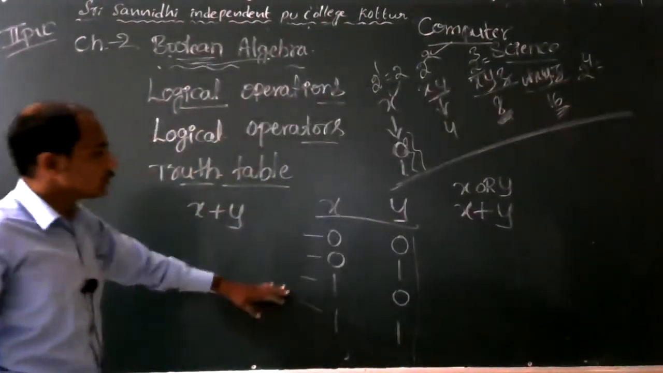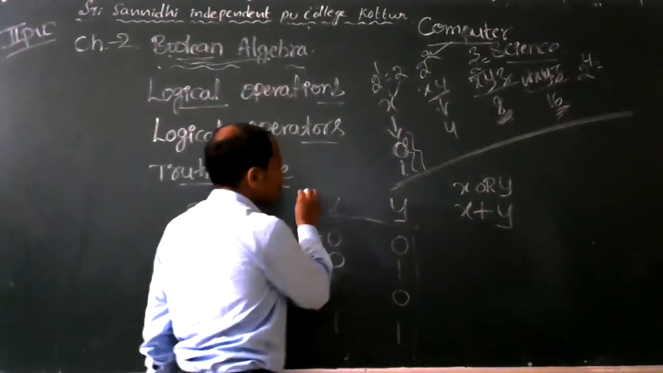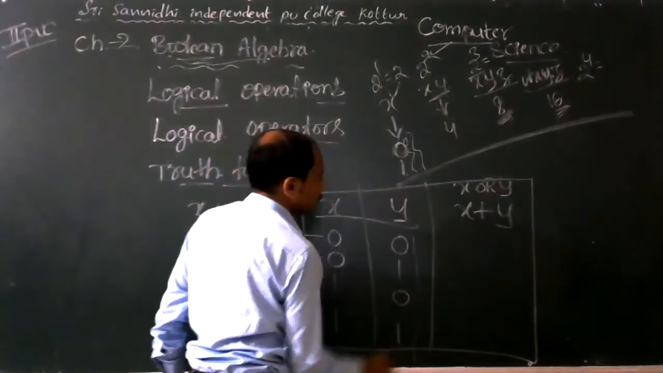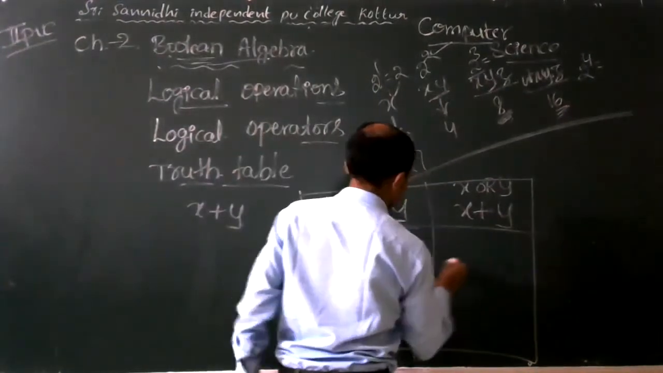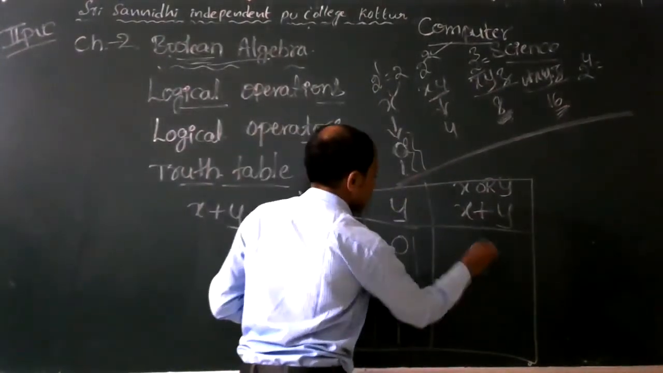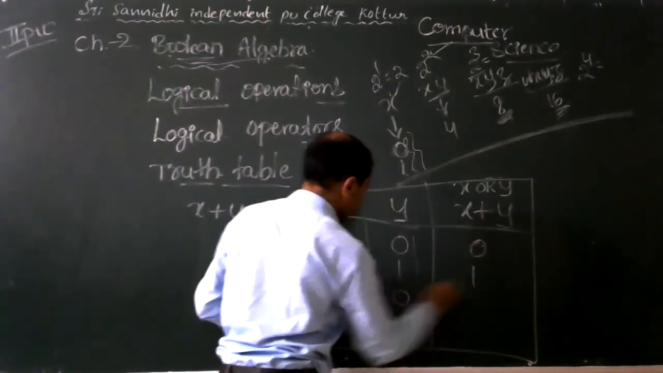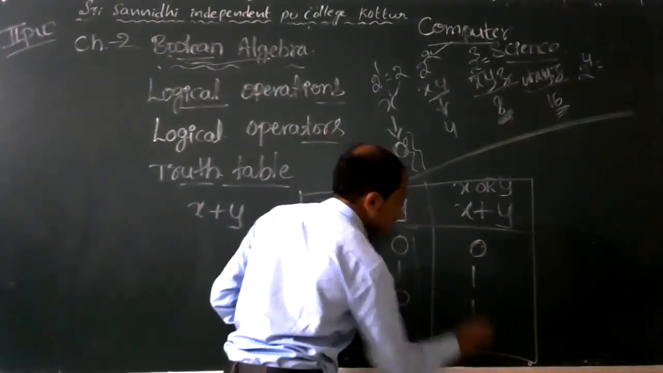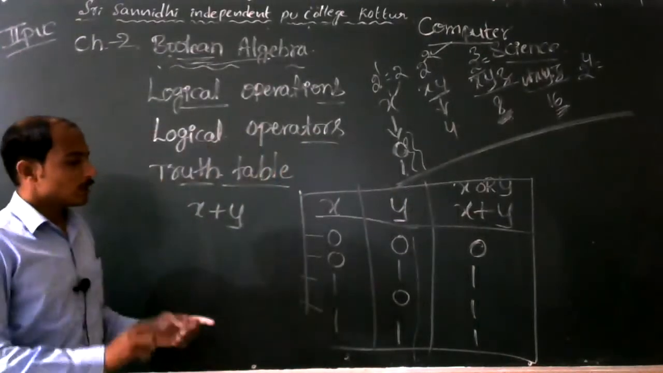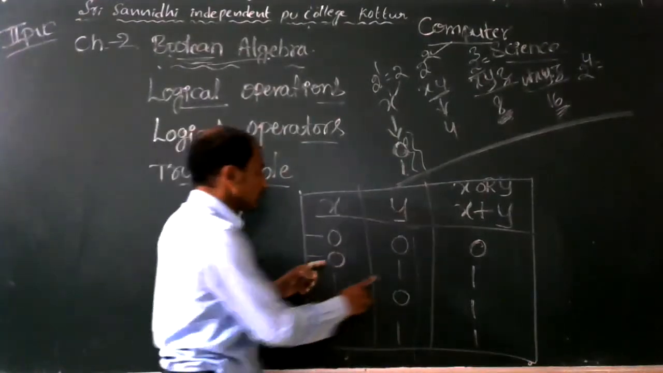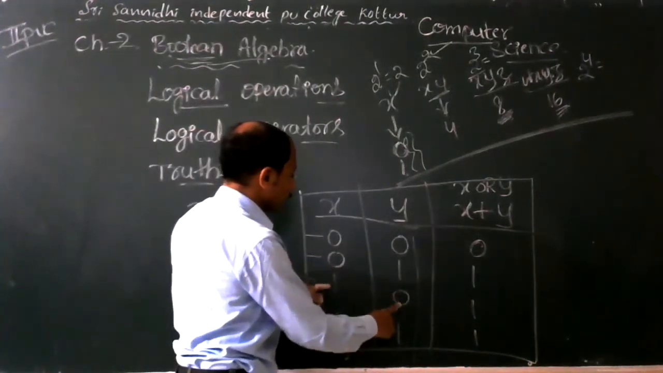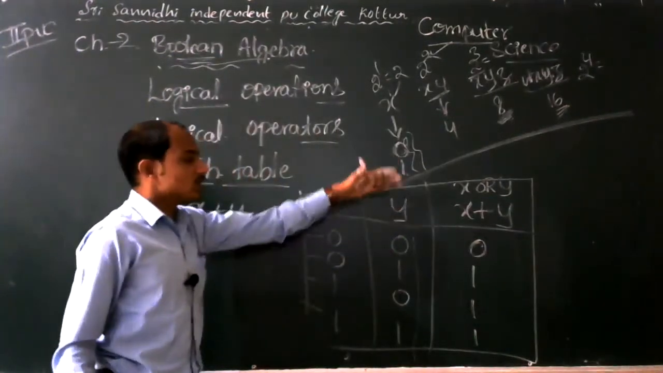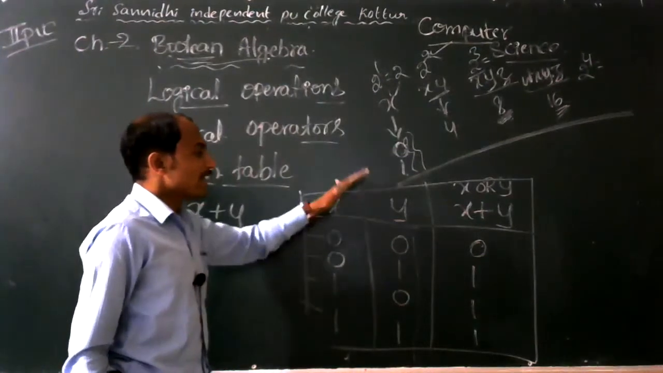Now I take the simple truth table for x plus y. 0 plus 0 is 0. 0 plus 1 is 1. 1 plus 0 is 1. 1 plus 1 is 2 actually, but 2 in the binary number system is 10, so the value is taken as 1 only. This is the truth table for x plus y.